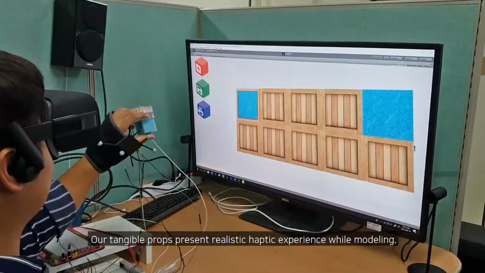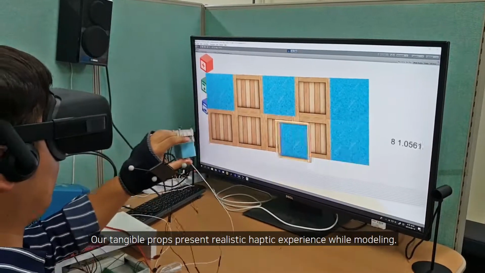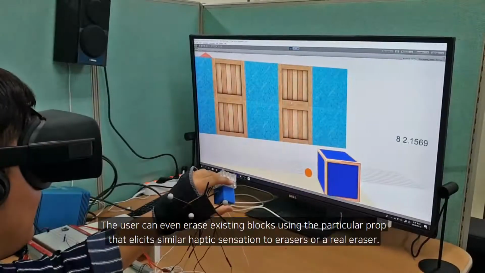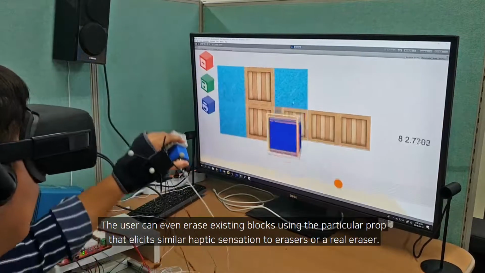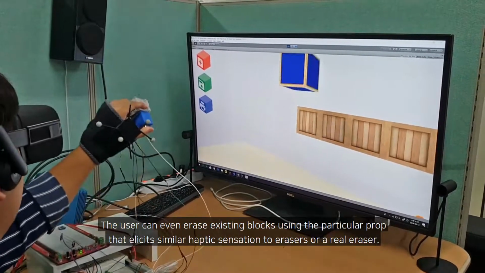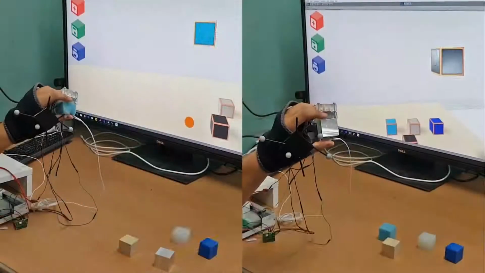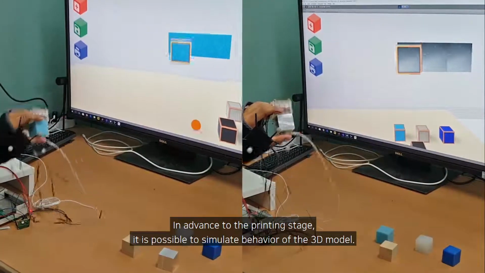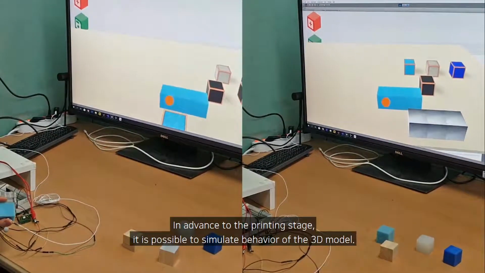Our tangible props present a realistic haptic experience while modeling. The user can even erase existing blocks using the particular prop that elicits similar haptic sensation to erasers or a real eraser. In advance to the printing stage, it is possible to simulate behavior of the 3D model.